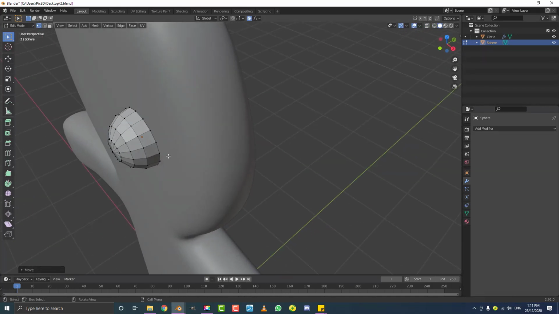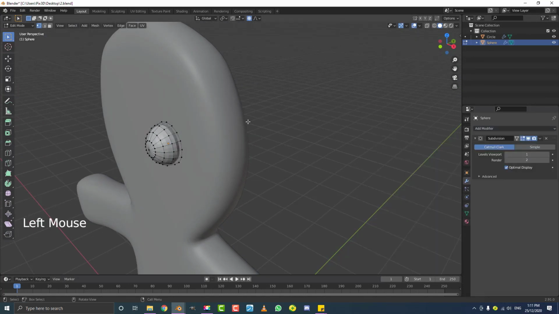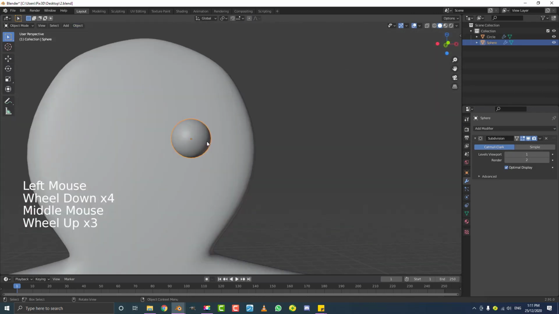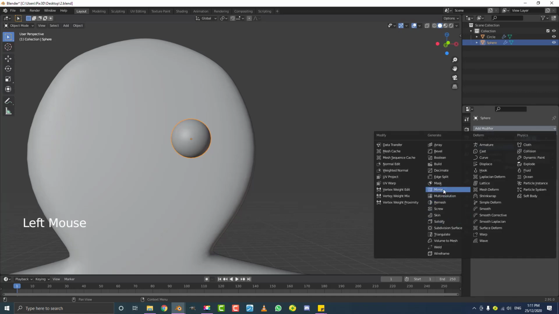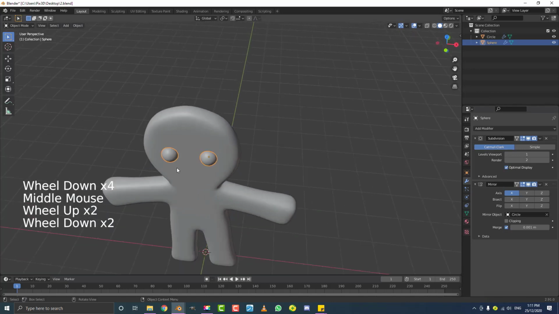You can leave it a whole sphere if you wish, but then I'm going to give this guy a subdivision surface modifier, tab out of edit mode, go to object mode and enable shade smooth. So this looks like a drop. And then we're going to go add modifier. We're going to give this guy a mirror. Click on the eyedropper and we're going to reference the gingerbread man, so click on that. So now it's mirrored on the other side perfectly.